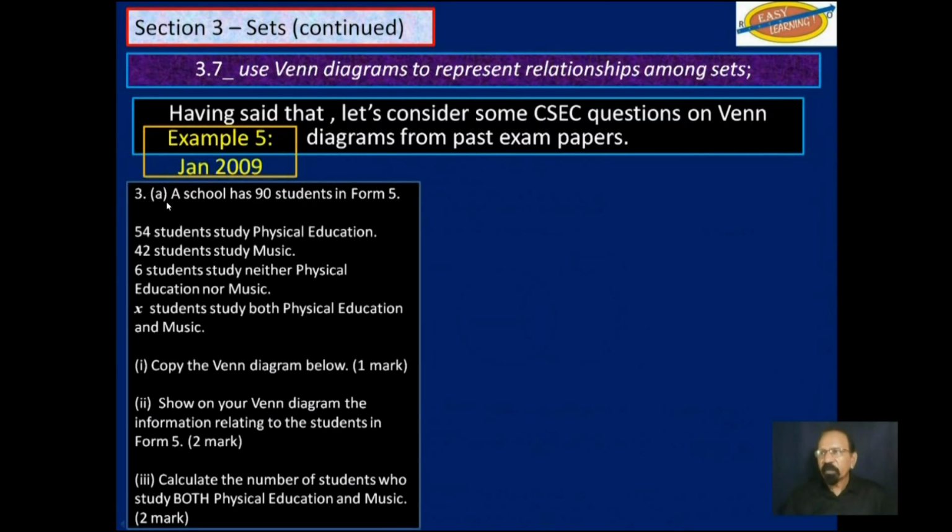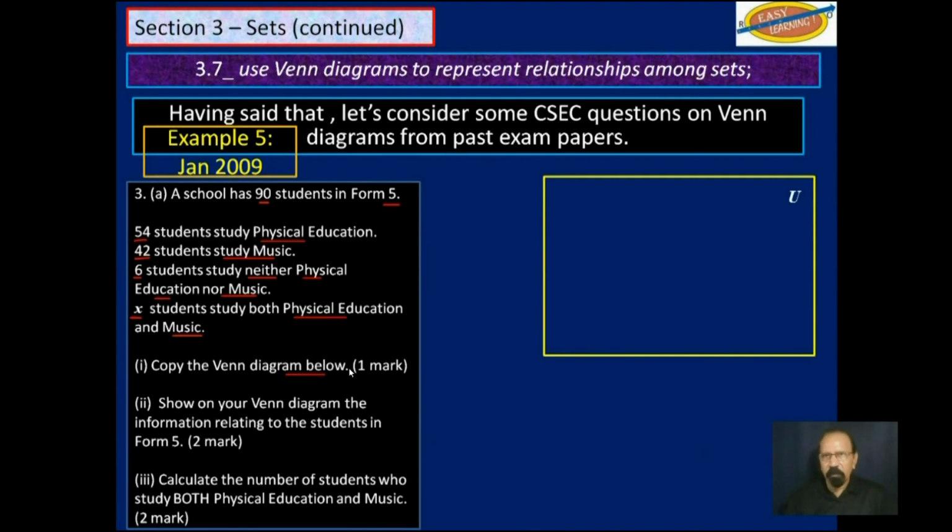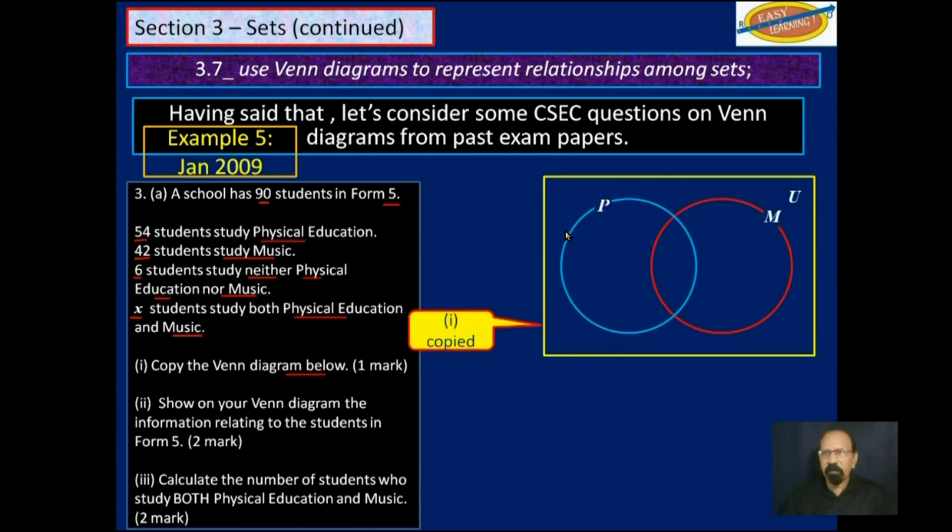So it says a school has 90 students in Form 5. 54 students study physical education. 42 students study music. 6 students study neither physical education nor music. And X students study both physical education and music. Copy the Venn diagram below. All right. So that is the Venn diagram that you were supposed to copy for 1 mark.